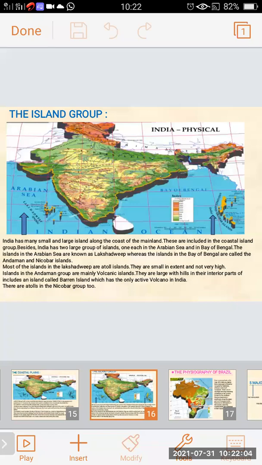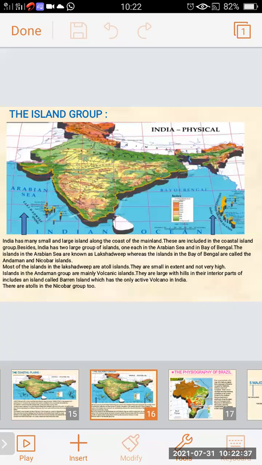India has many small and large islands along the coastline of the mainland. These are included in the coastal island group. Besides, India has two large groups of islands, one each in the Arabian Sea and in the Bay of Bengal. The islands in the Arabian Sea are known as Lakshadweep, whereas the islands in the Bay of Bengal are called the Andaman and Nicobar Islands.